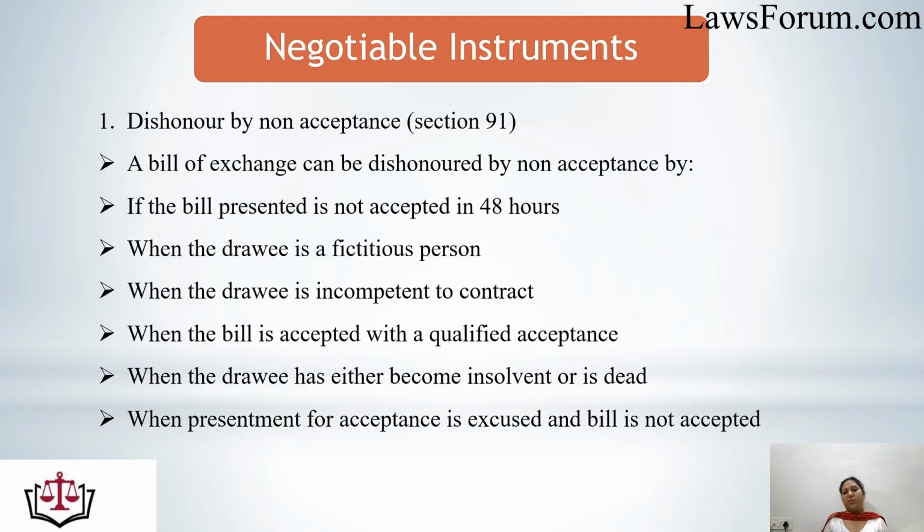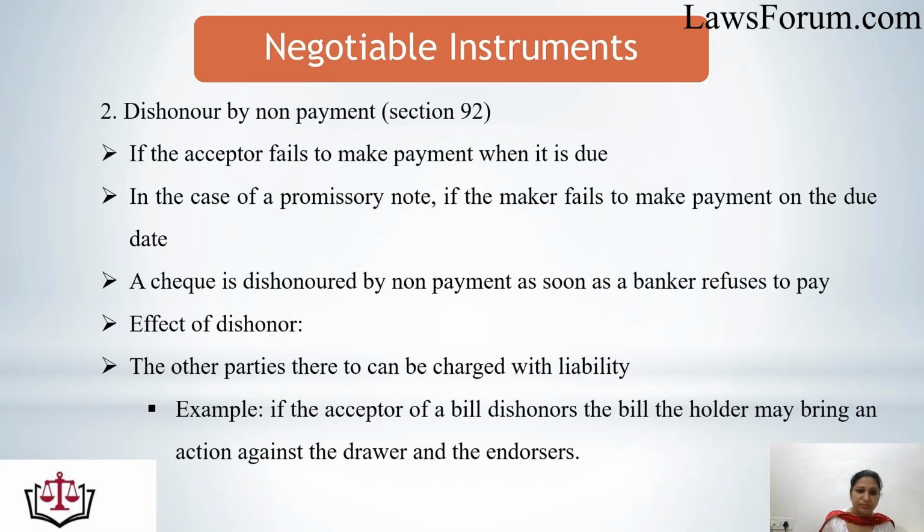And when the bill is accepted with a qualified acceptance, it should be general or absolute acceptance, but if it is a qualified acceptance, even then it would be dishonored. When the drawee has either become insolvent or is dead, or when the presentment for acceptance is excused and the bill is not accepted, in all these cases the bill is dishonored. This dishonor by non-acceptance is applicable only on a bill of exchange, not on a promissory note and on checks.